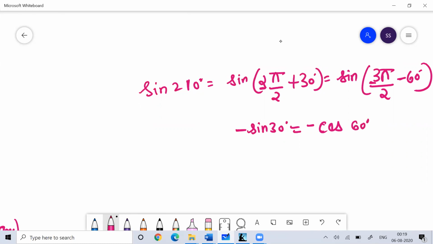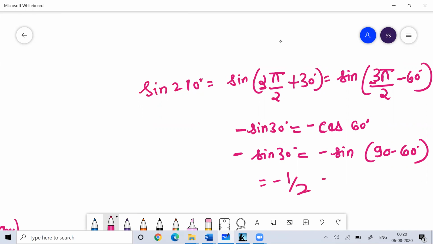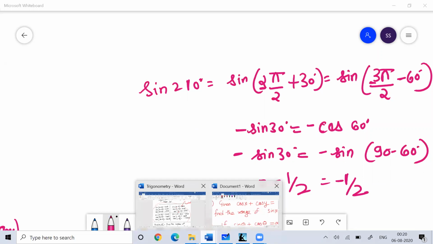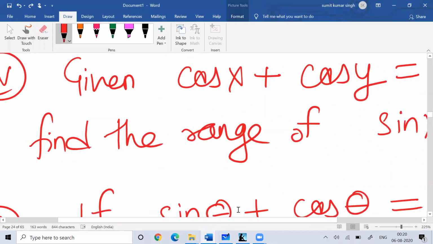And I believe everyone has the knowledge that either you talk about cos 60 degree or sine 30 degree, all mean the same thing, 1 by 2. So this you can write as sine 90 minus 60 degree. So this would be minus 1 by 2, and this would be minus 1 by 2. That conversion part you can keep in your mind whenever you see the problem.